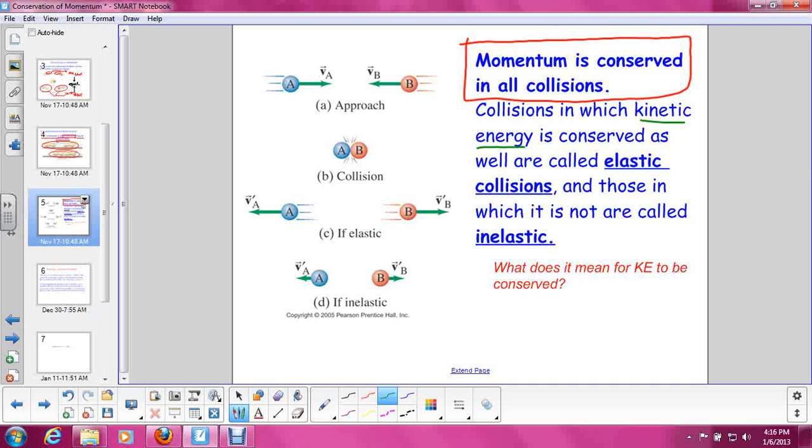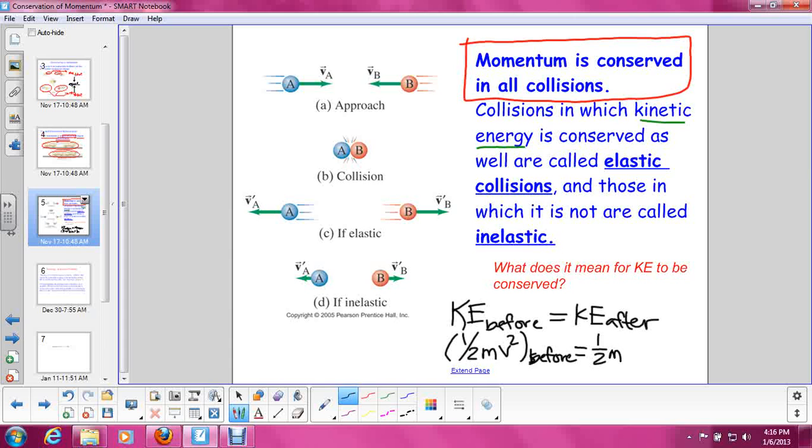So what does it mean for kinetic energy to be conserved? Well, for something to be conserved, that means the kinetic energy before the collision must be equal to the kinetic energy after the collision. And hopefully you all remember off the top of your heads the equation for kinetic energy, because we just did it. 1/2 mass times velocity squared, don't forget the squared, of the system before has to be equal to 1/2 mass times velocity squared of the system after.